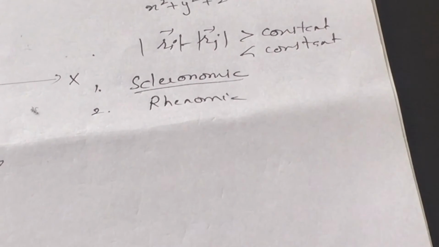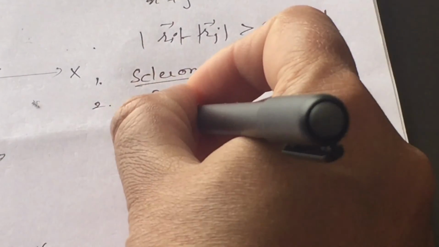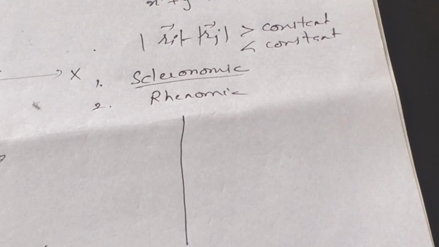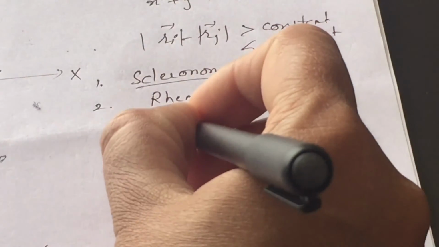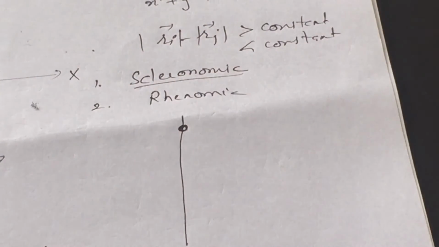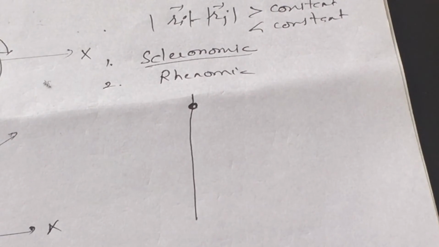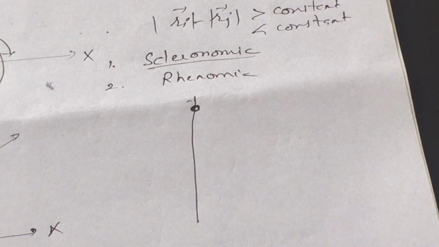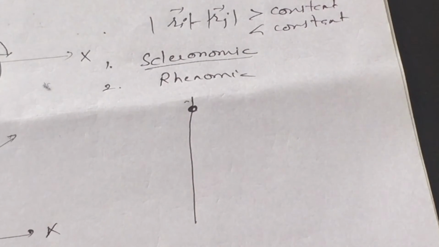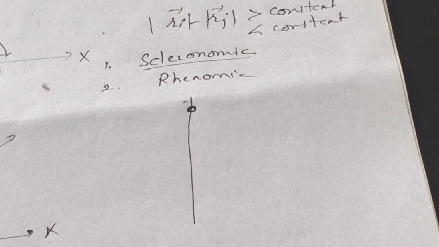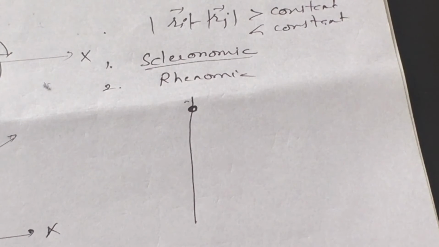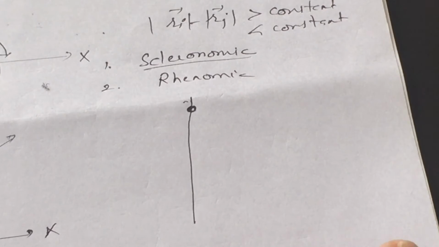Now, let us consider an example. If we have a wire, let us consider the wire in an abacus, and we have a sliding bead on this wire, and this bead is allowed to move along the wire. If the wire is at rest, it is not moving about its axis or any other given axis, then the constraint is independent of time.